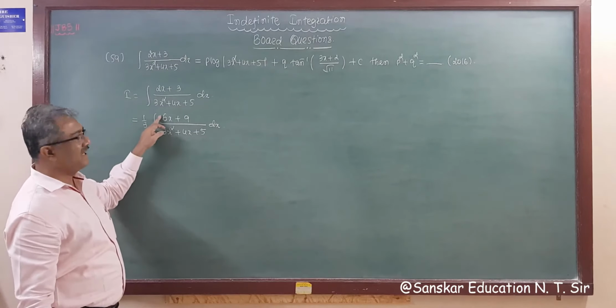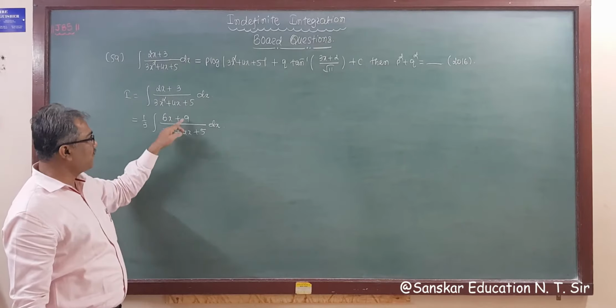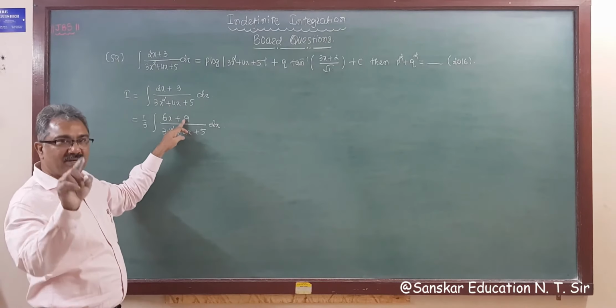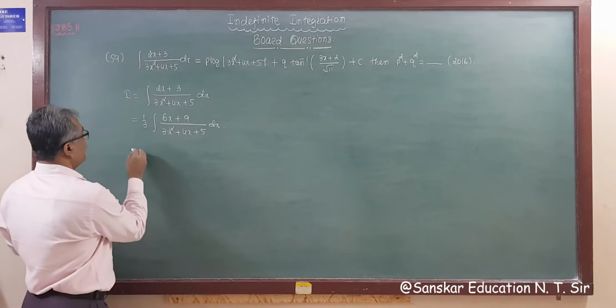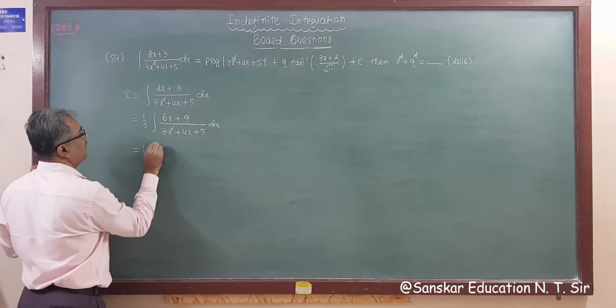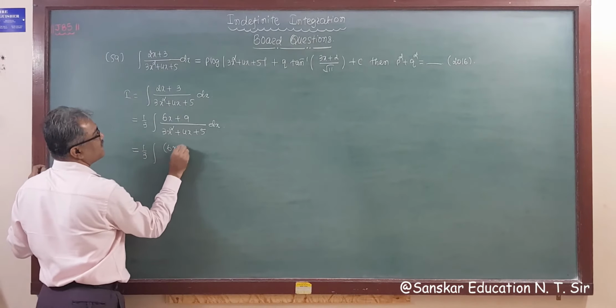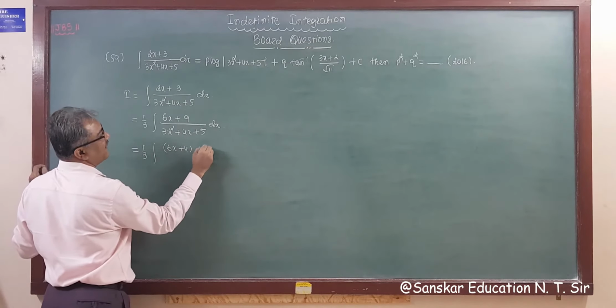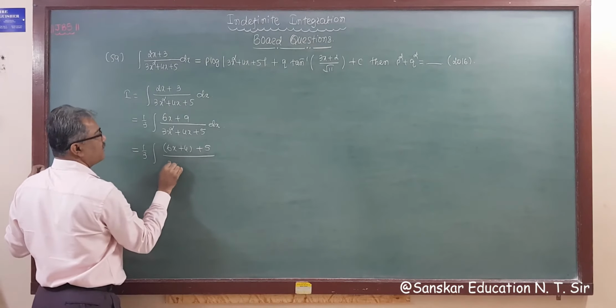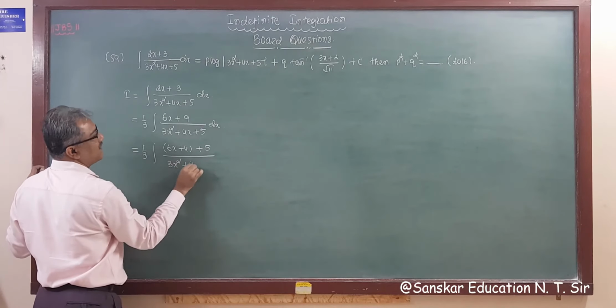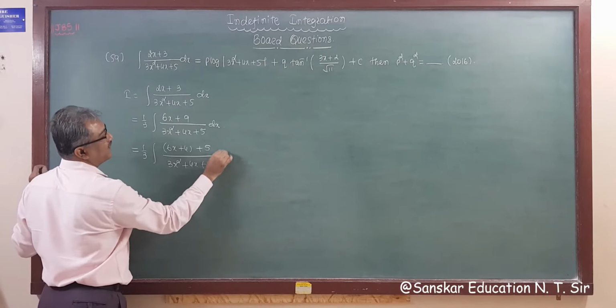Now the derivative of 3x square is 6x, the derivative of 4x is 4, but here it is 9, so we split 9 as 4 plus 5. So this is 1 upon 3 integration (6x plus 4 plus 5) whole upon (3x square plus 4x plus 5) dx, right?